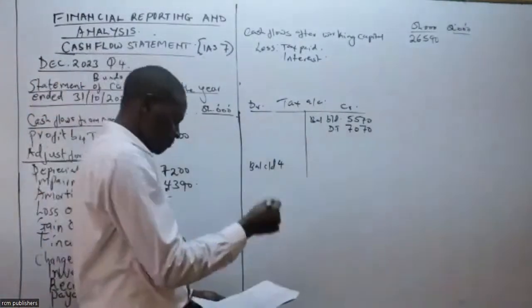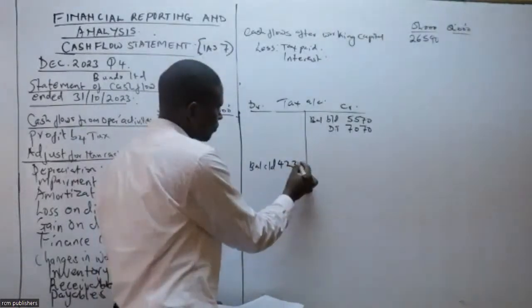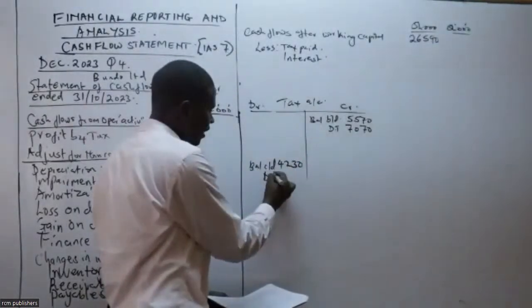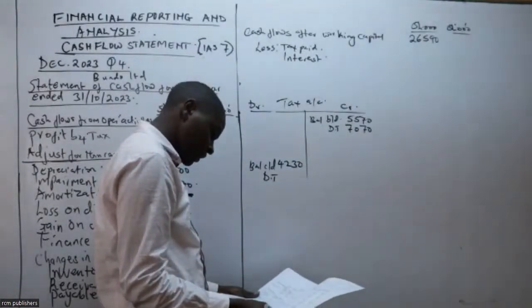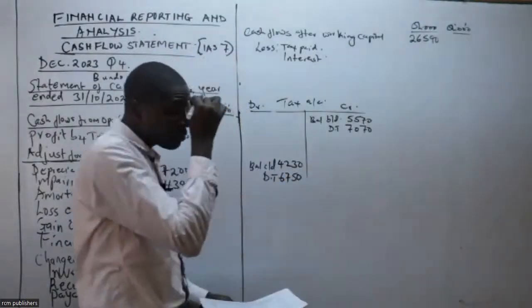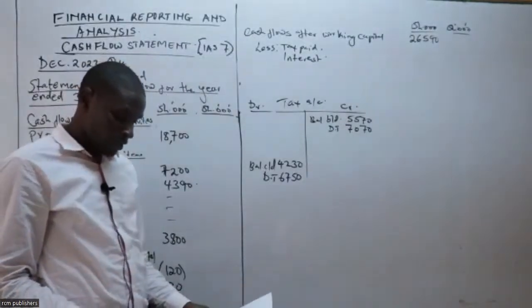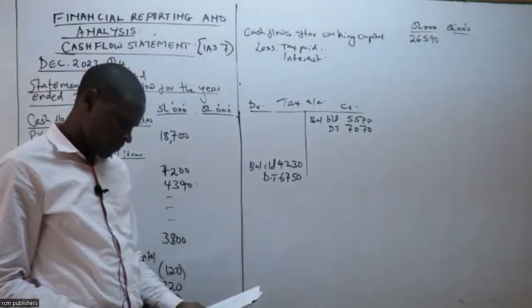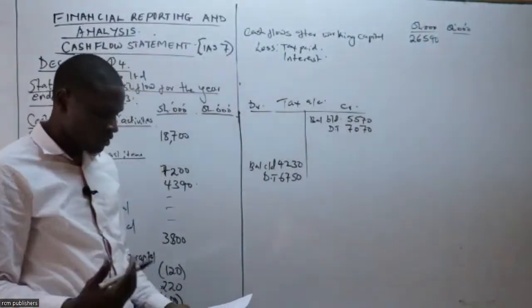Kristen, just confirm. So 4230. And then we have the deferred tax on the same. Ukiangalia vizuri iko ngapi? Hiyo deferred tax 6750. Then there was an information regarding this. There was some information that we were told that, however, it accounts for deferred tax on valuation gain.